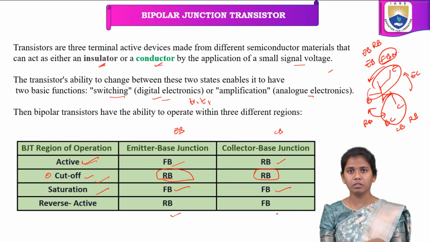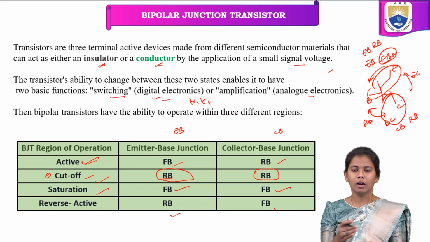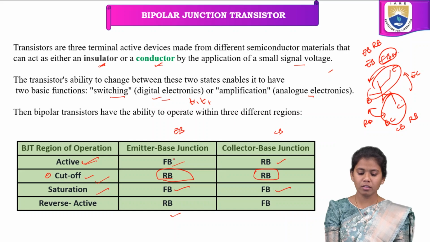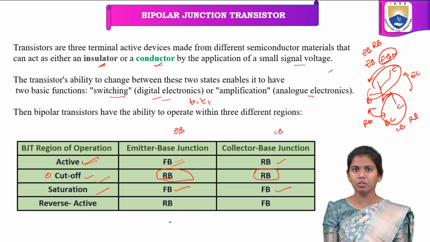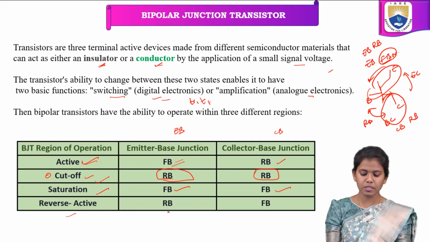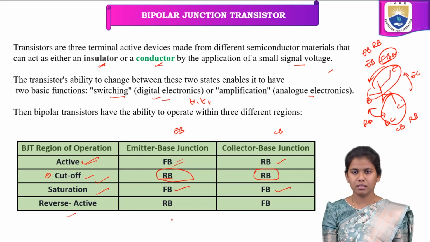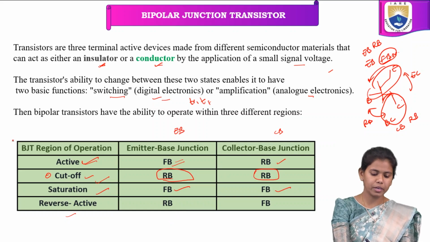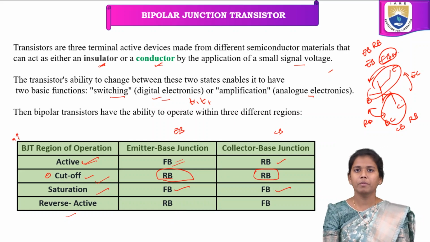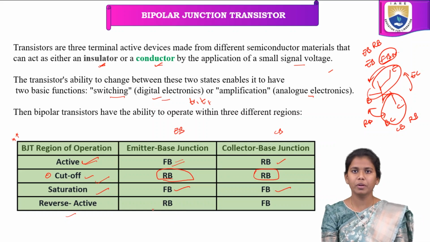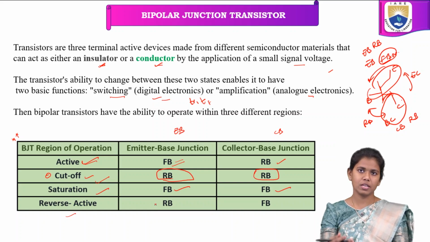In the active region the emitter base junction is forward bias, whereas in reverse active it is reverse bias, right? So this is an important table to be remembered, from which the operation of transistors can be observed keenly.